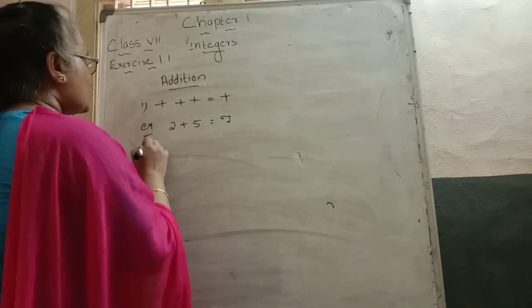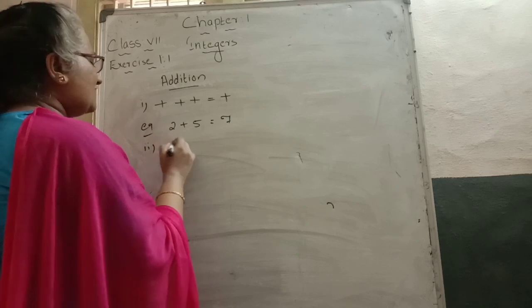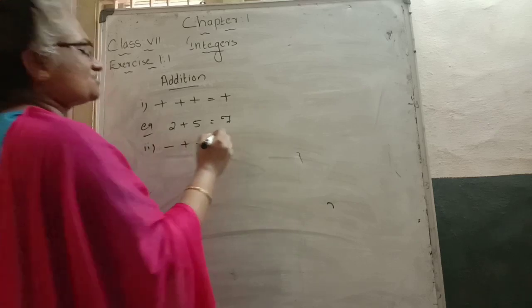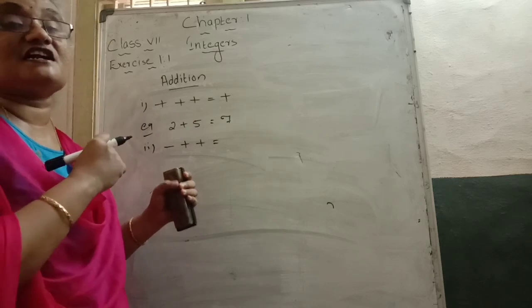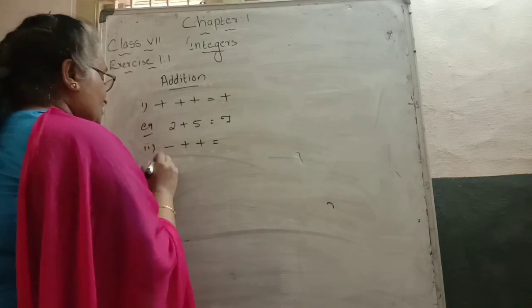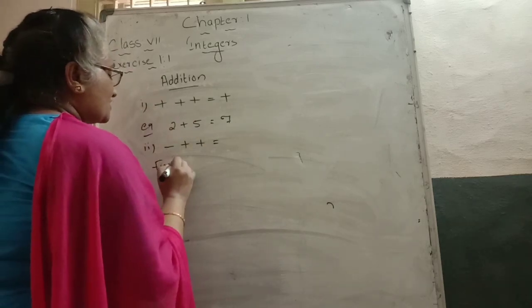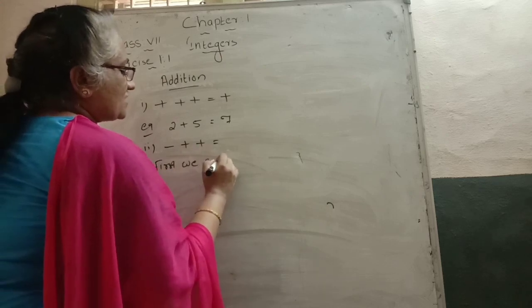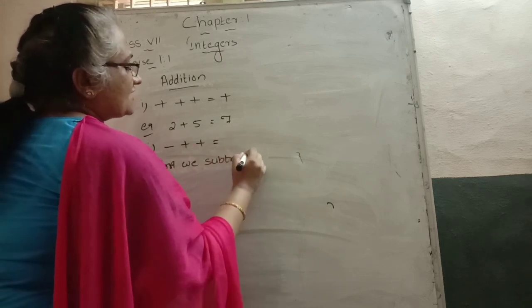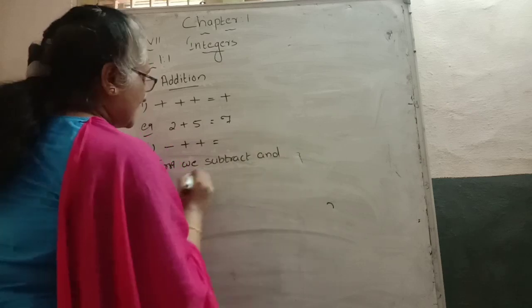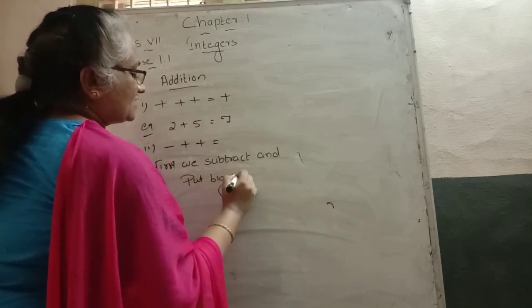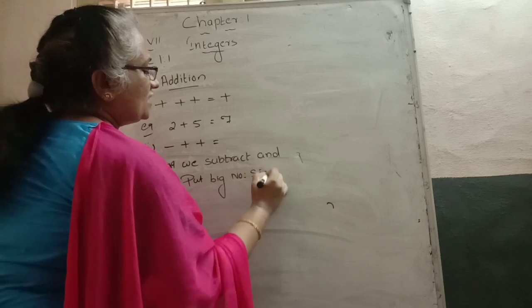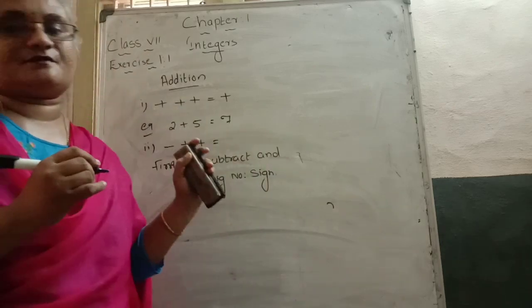Next, the second rule says that one is a negative number and the other is a positive number. What is the answer? First we subtract, and then put the sign of the bigger number. Whichever is the bigger number, that sign we keep in the answer place.